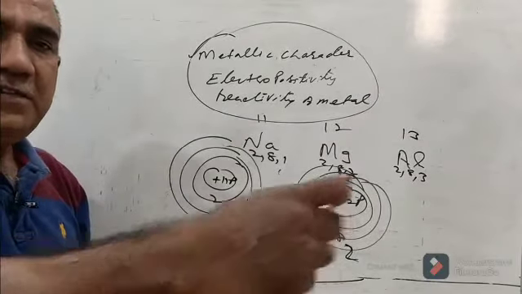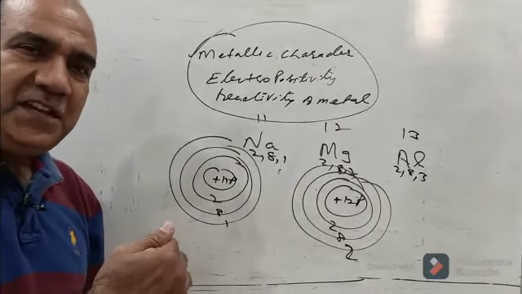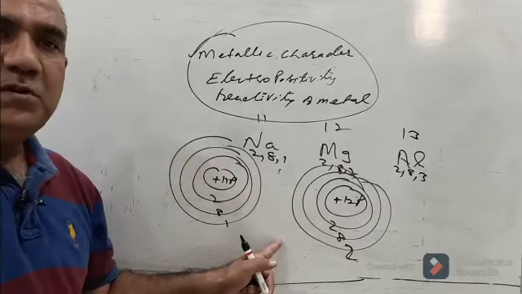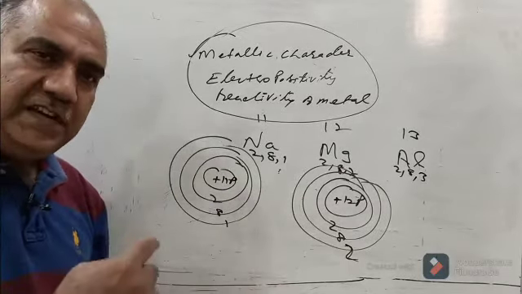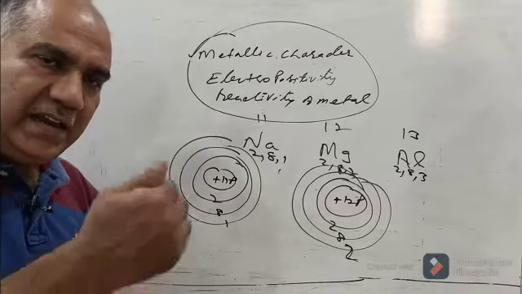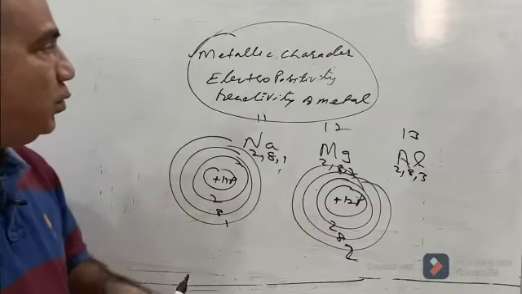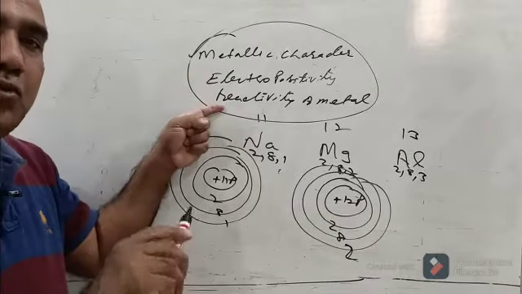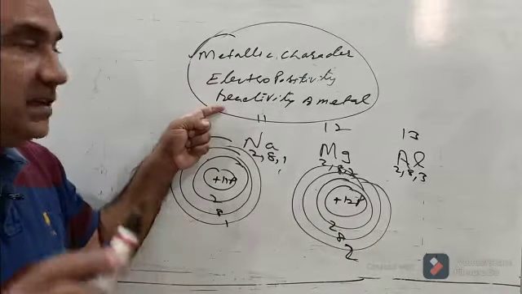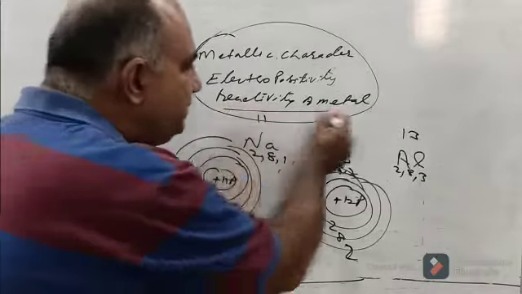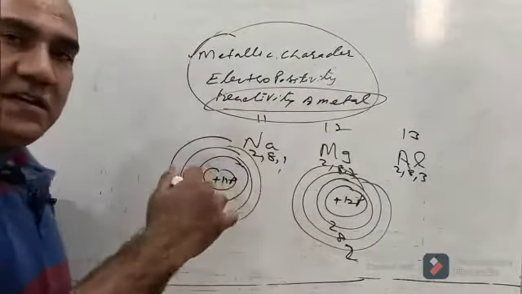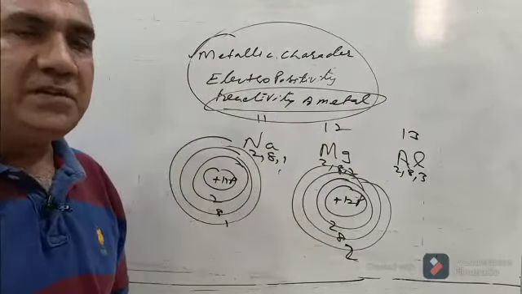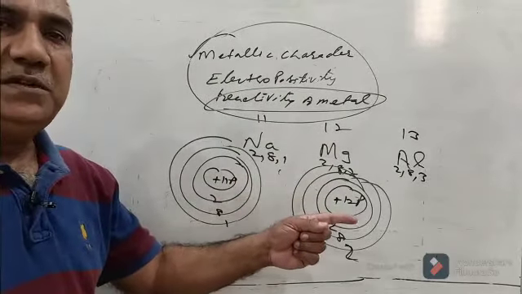So from left to right, we can understand that it becomes increasingly difficult for an element to lose an electron from the outermost orbit. And the more easily an element is able to lose an electron, the more metallic that element is, the more electropositive it is, and also the more reactive that metal is. See, I am underlining reactivity of metal. It is not about the reactivity of non-metals. There it is by gaining electrons. Here it is by losing electrons.